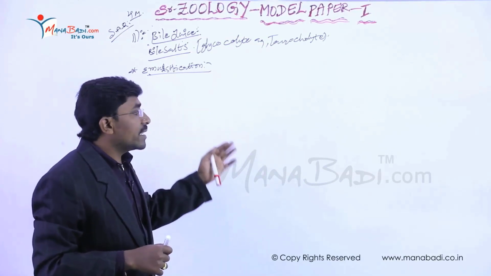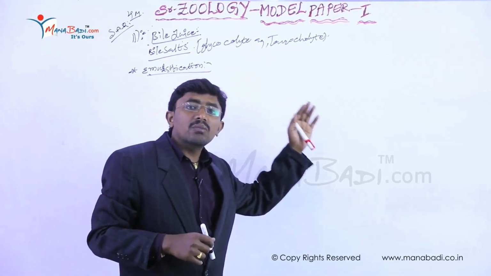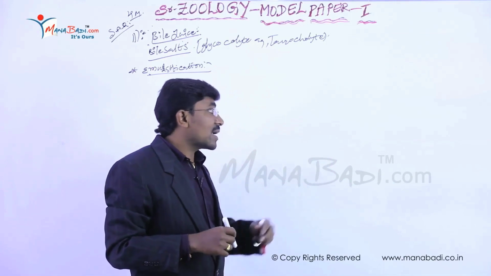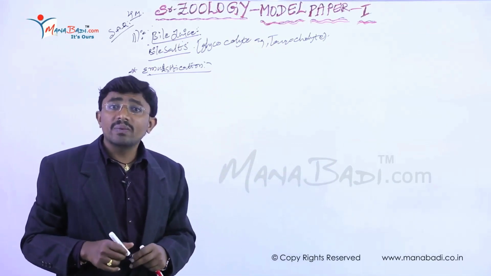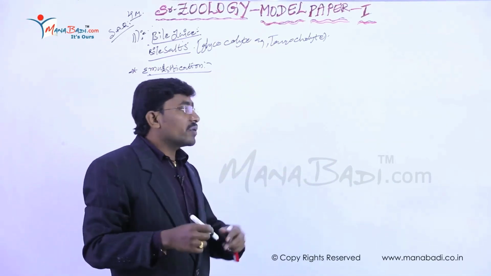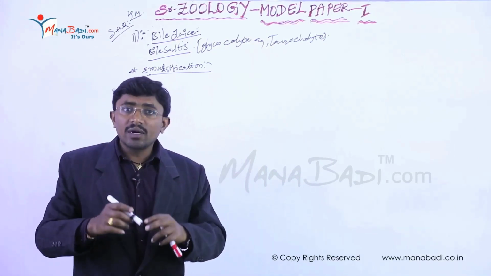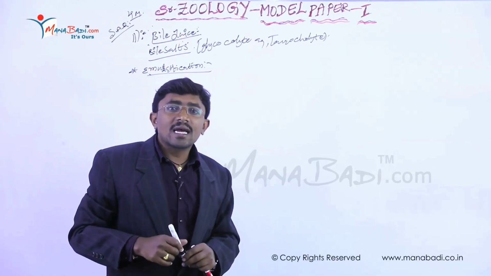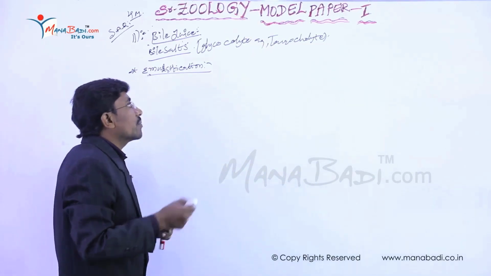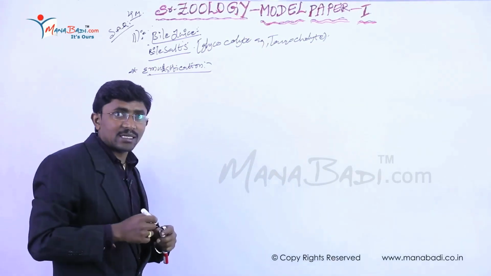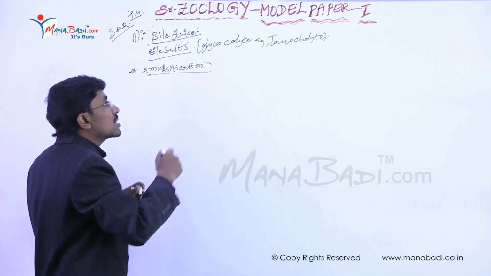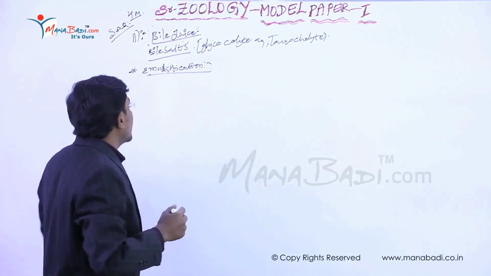Finally, these di- and monoglycerides also undergo action by the lipase enzyme. Afterwards they are finally converted into glycerol and fatty acids. So it is the process of digestion of fats.